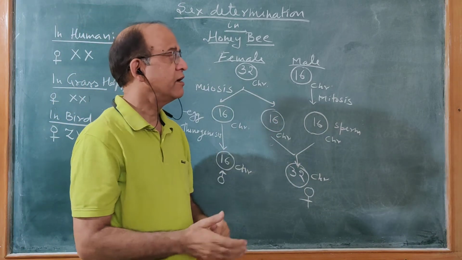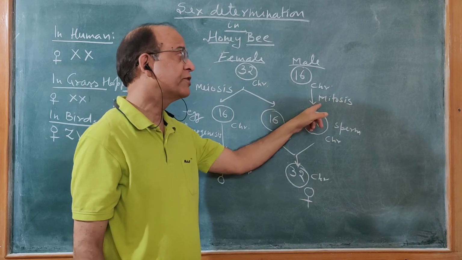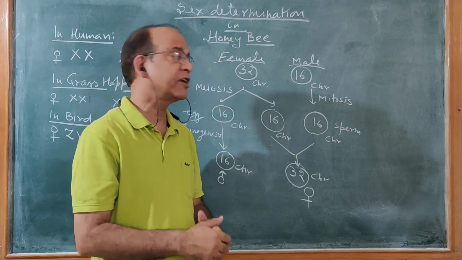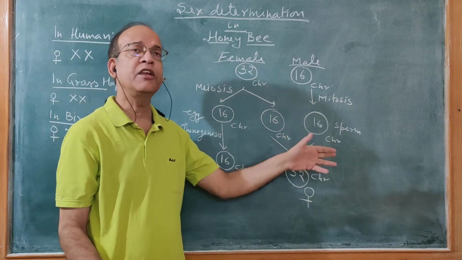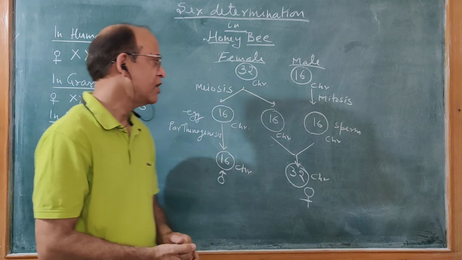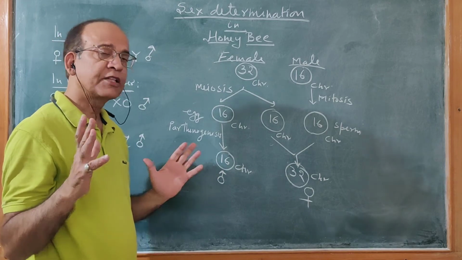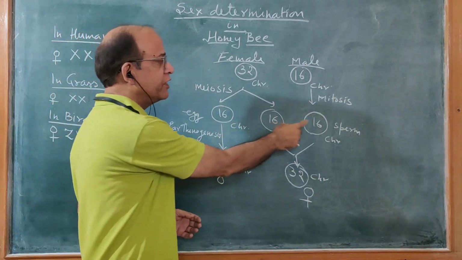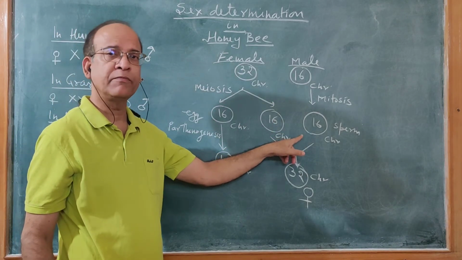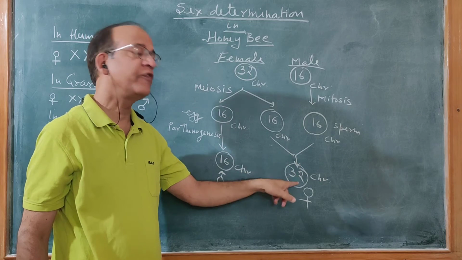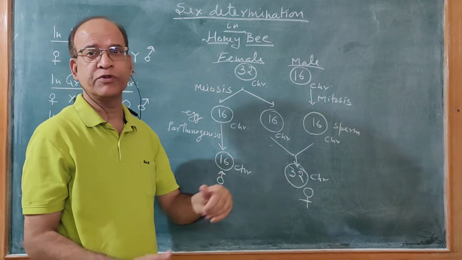Whereas in male, at the time of sperm formation, there is no meiosis. There mitosis takes place, and as a result of mitosis, sperms are produced. So sperms have 16 chromosomes. Now all eggs have 16 chromosomes. Some eggs fuse with sperm, meaning fertilization takes place. So eggs which fuse with sperm will, after fertilization, develop into a female individual because they have 32 chromosomes.